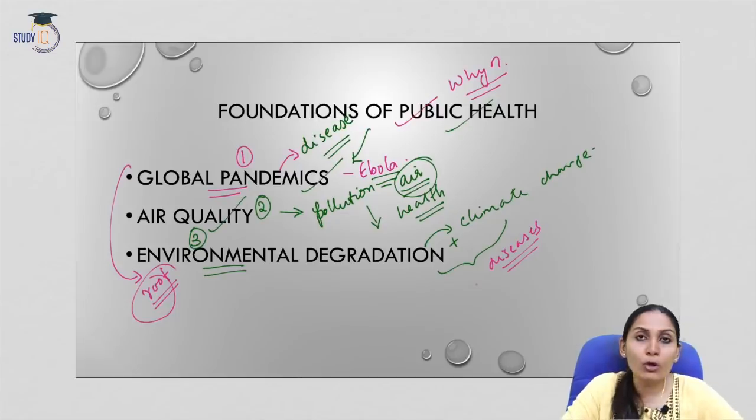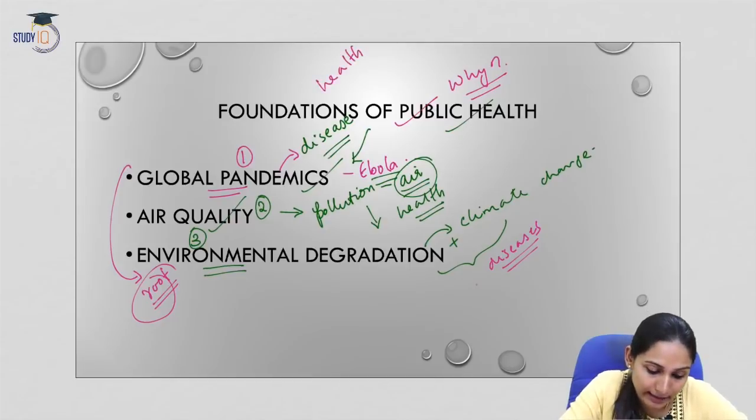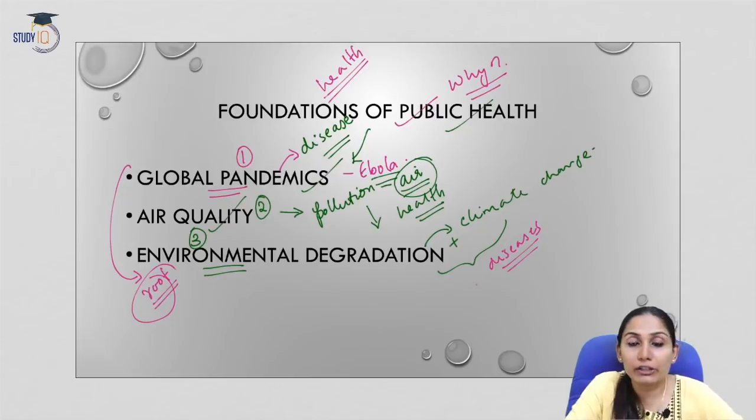Now, what does public healthcare do? The public healthcare system focuses only on healthcare, but it does not address the root cause. So if we need to solve the root cause, then we really need to strengthen the public healthcare facilities.